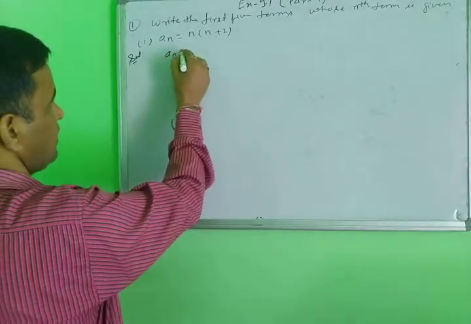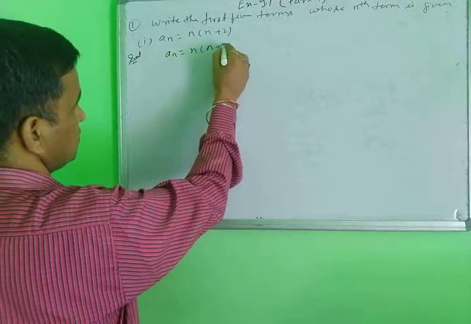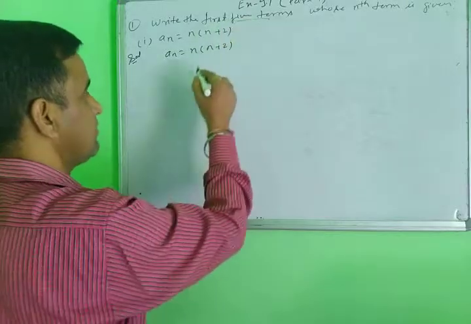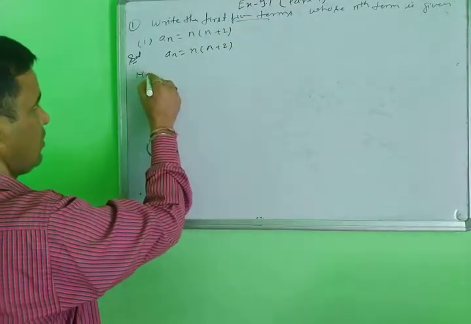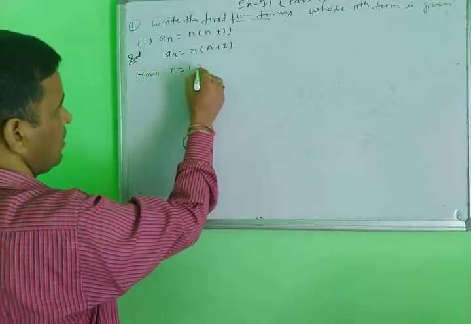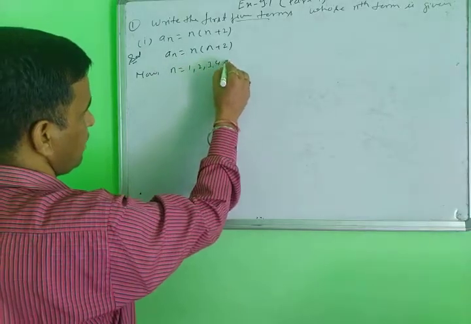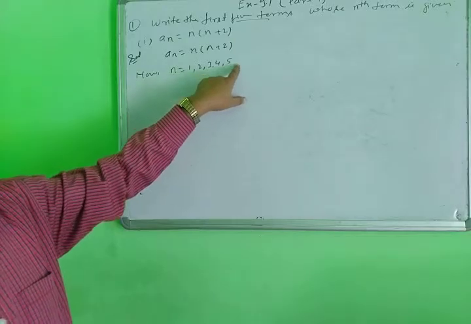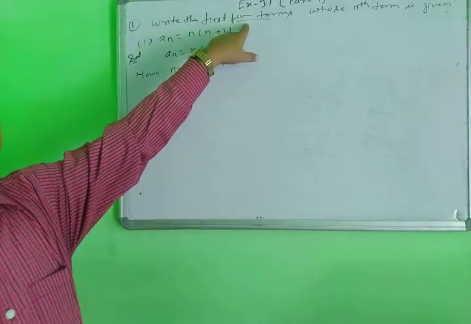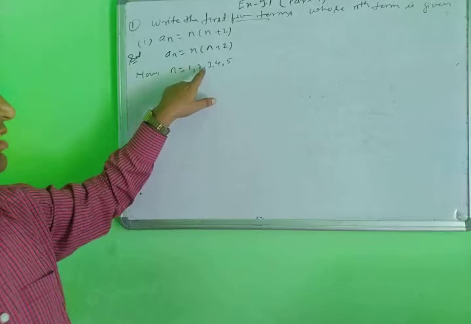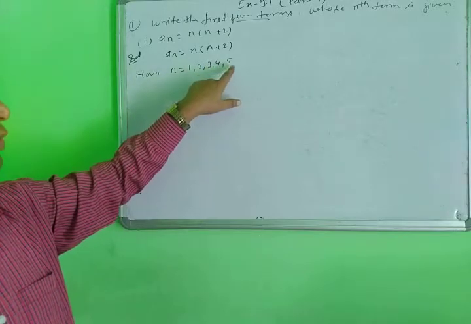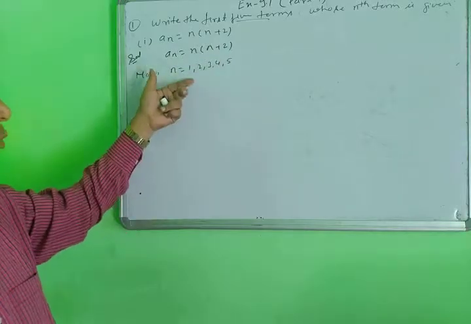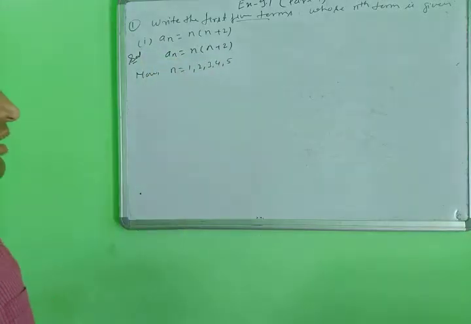Here a_n equals n plus 2. How many terms do you find here? Five terms. Then you find the five terms here. So now n equals 1, 2, 3, 4 and 5. Not 6, because you will find only the first five terms: the first term, second term, third term, fourth term and fifth term. So you write only the values of n, 1, 2, 3, 4 and 5. You will put them here one by one, then you will get the answer.